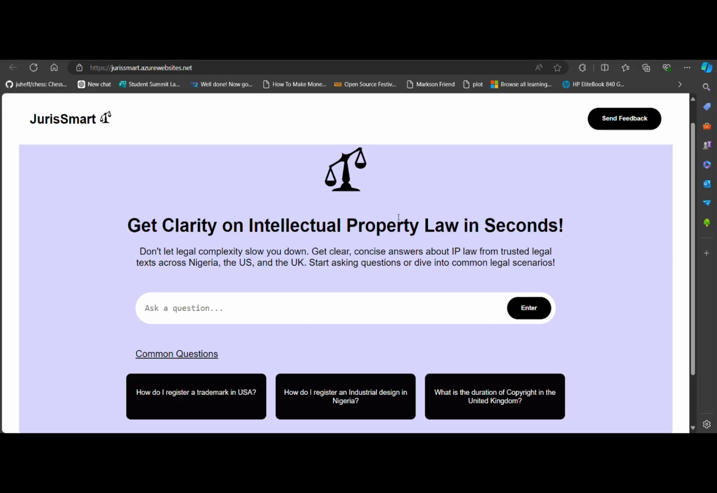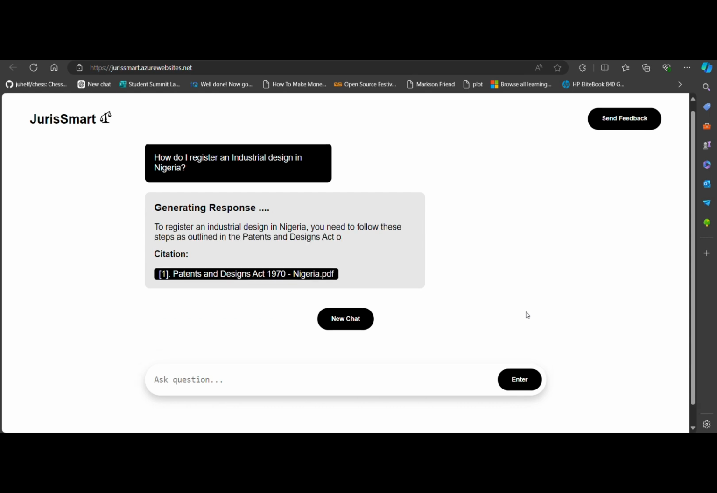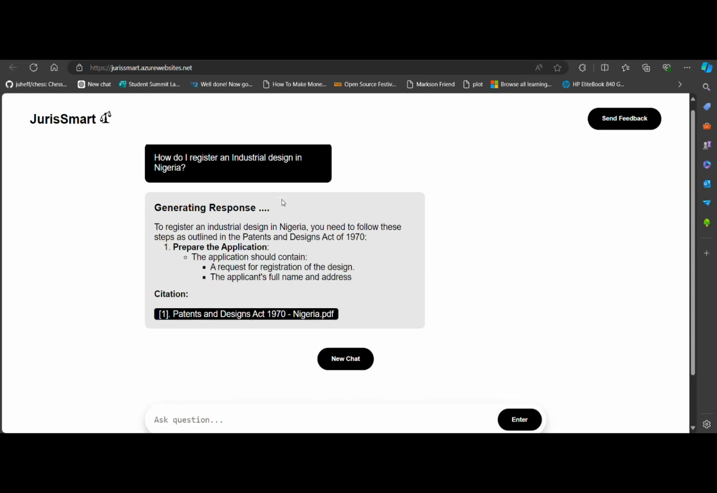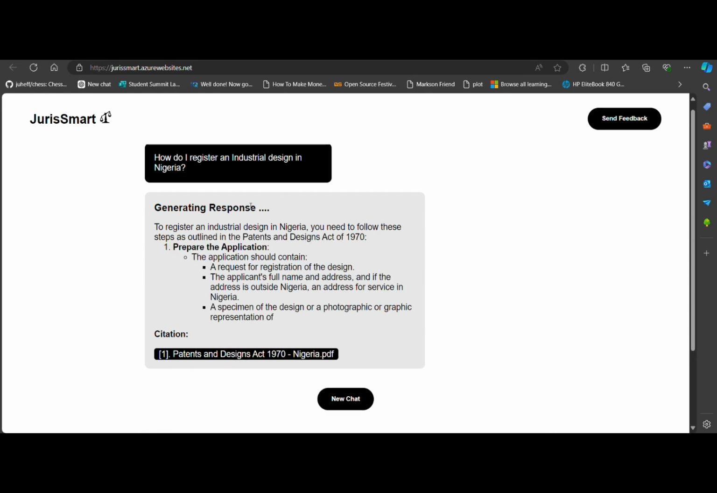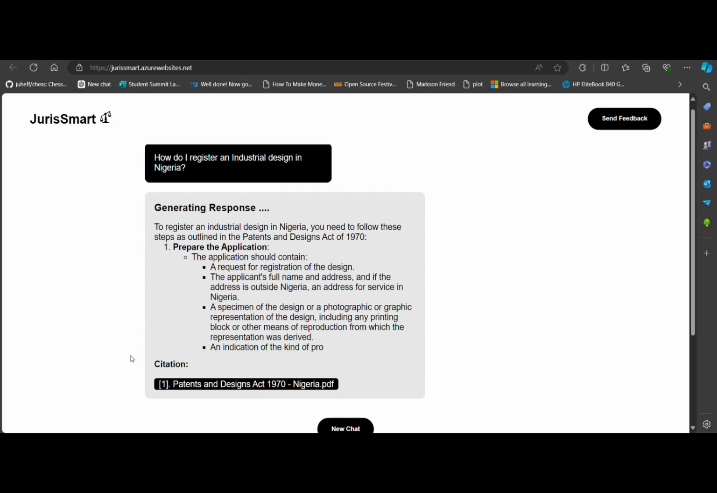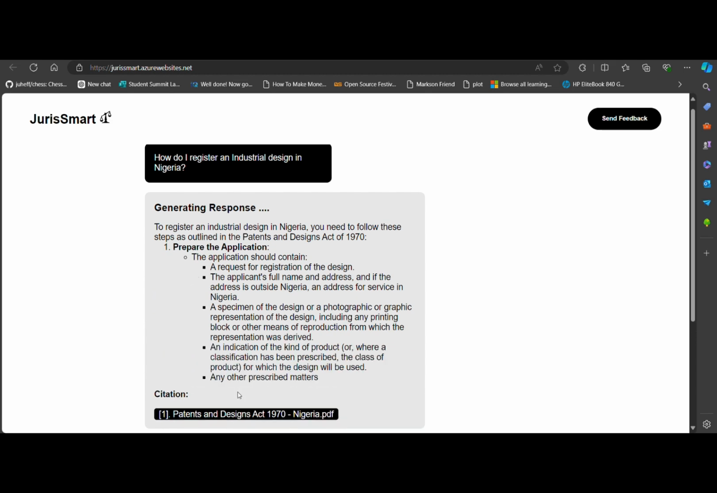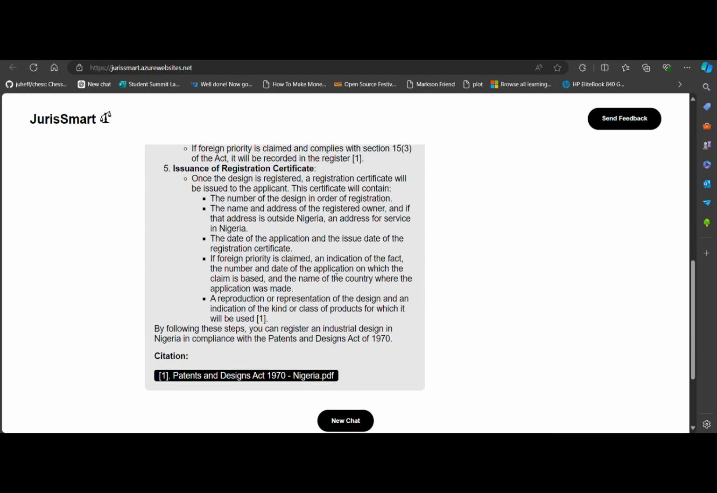Okay, so right here is the demo of the JurisSmart web application. You can just ask it any question relating to intellectual property and get an answer. So let me ask this: how do I register an industrial design in Nigeria? So we can see that we are getting the response and it is bringing it in markdown, and here is also a citation. So to confirm, is this answer we got correct?